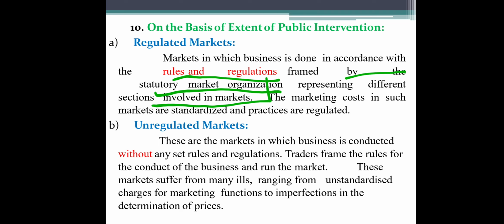And the unregulated market: these are markets in which business is conducted without any set rules and regulations. Traders frame the rules for the conduct of the business and run the market. This market suffers from many ills, ranging from unstandardized charges for marketing functions to imperfections in the determination of prices. Unregulated means they do not follow any rules and regulations. Whatever rules there are, they run according to the rules of traders and buyers. They set their own rules and regulations. So this is an unregulated market.